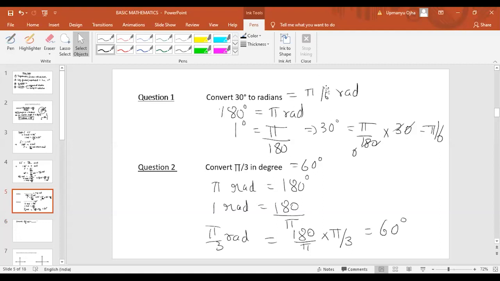Like in this question, if I ask you to convert 30 degree to radians, the value can come as pi by 6. You don't need to find 3.14 divided by 6, simply write pi by 6 radians. Similarly, pi by 3 radian equals how much degree? Again the same concept, pi by 3 will be equal to 60 degree. You don't need to find the value of pi.